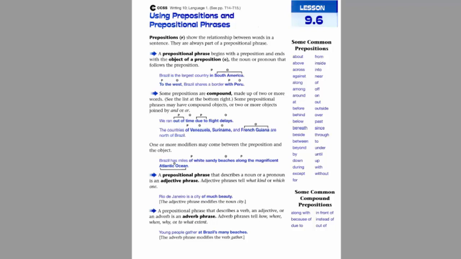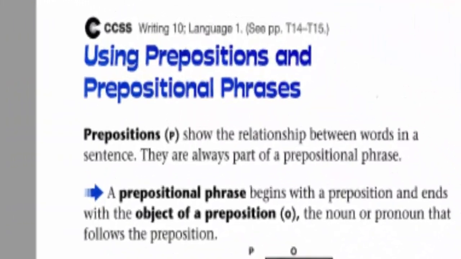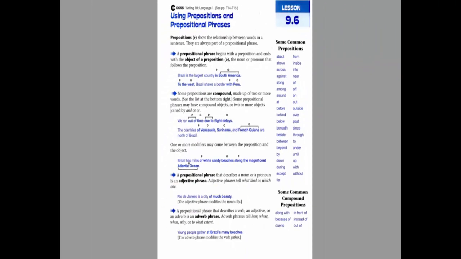In this lesson, we'll be talking about prepositions and prepositional phrases. We will also differentiate between adjective phrases and adverb phrases. Let's get started. What is a preposition? A preposition is a word that shows the relationship between words in a sentence. They can be nouns, verbs, adjectives, and whatever.